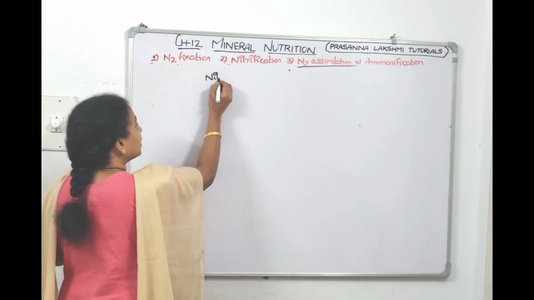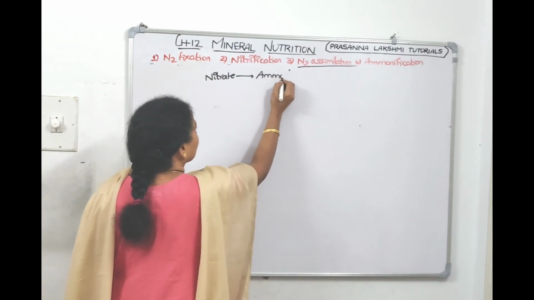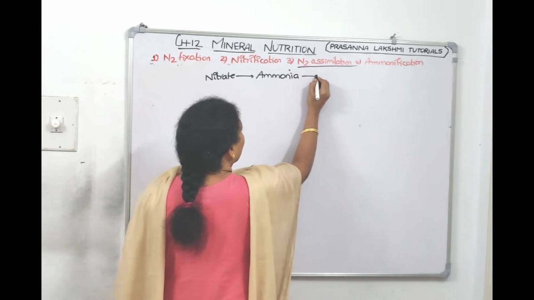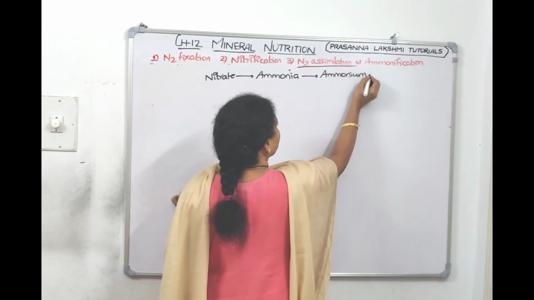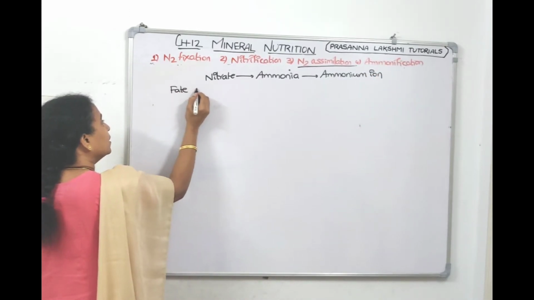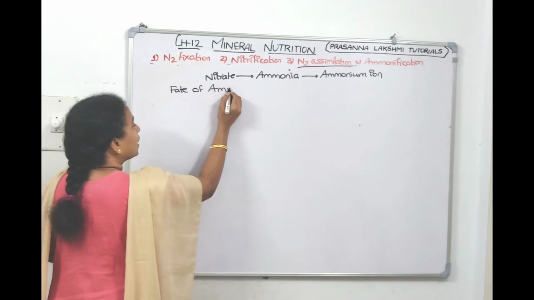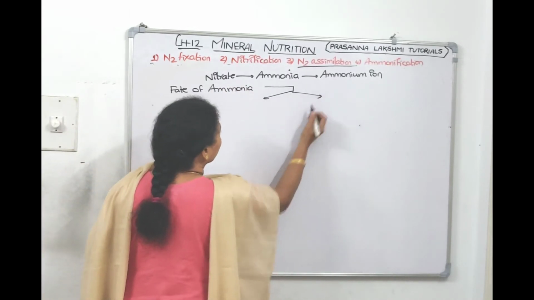First we converted nitrate into ammonia. Then ammonia got converted into ammonium ion. Then we are telling what the fate of ammonia is, and there are two fates.